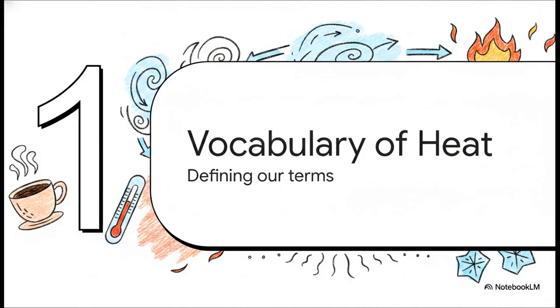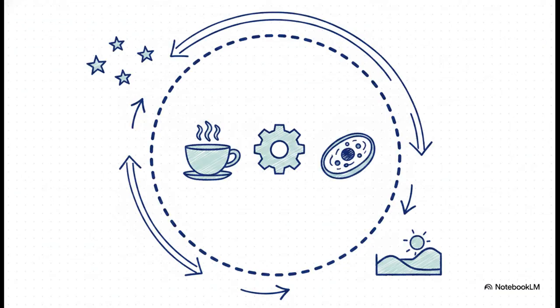All right, section 1, the vocabulary of heat. Whenever we talk about thermodynamics, we always have to draw a boundary around what exactly it is we're studying. We call that specific slice of the universe the system. That could be your cup of hot tea, a car engine, or even a single human cell. Absolutely everything else outside of that boundary, that's called the surroundings. The entire basis of this science really just comes down to looking at the relationship and the energy exchange between a system and its surroundings.